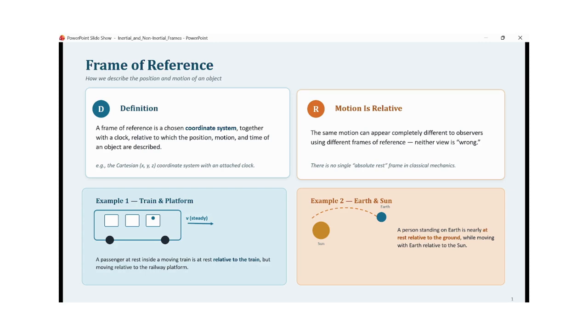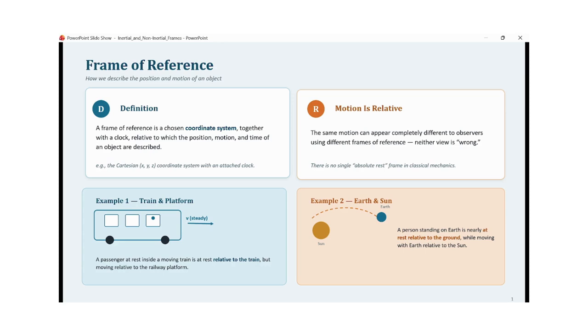So whenever we are talking about motion of a certain object, we have to tell that this motion is relative to some object or some frame of reference. Because of that, the motion of the same object appears completely different when observed by two different frames of reference, or you can say, by two different observers.